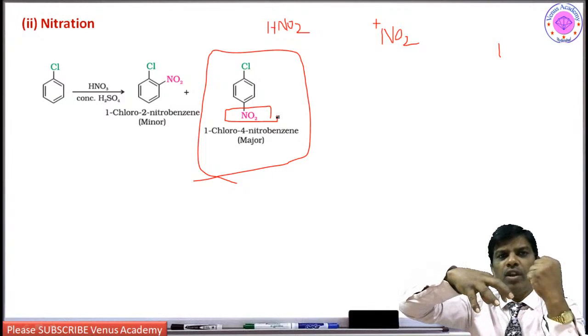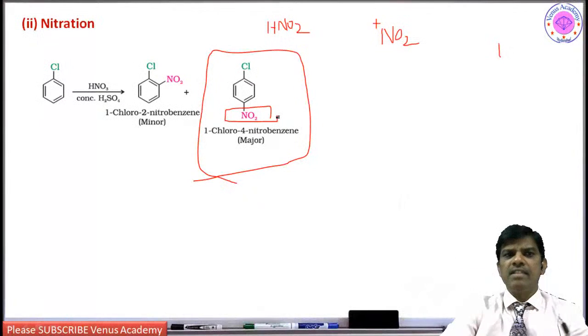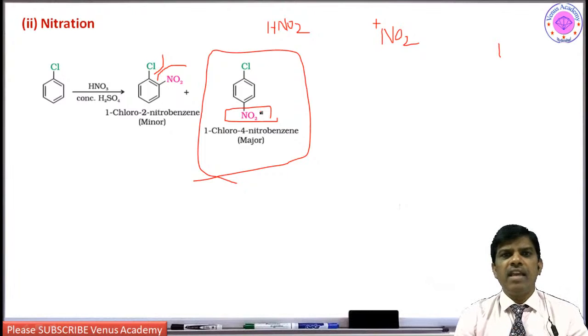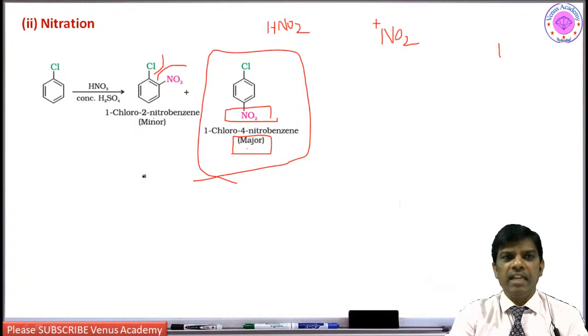When it wants to come, it is tough, though chlorine facilitates the entry. But this chlorine group which is already there is not going to allow it because of repulsion. So it is tough to approach here, whereas the para position is free to enter. That is why formation of the para compound is major. Yes students, and here I want to ask a question. Suppose I want to make para nitrochlorobenzene, it was asked in NEET 2020.